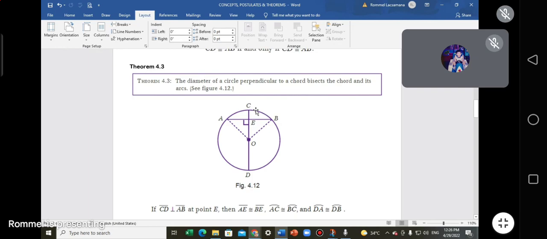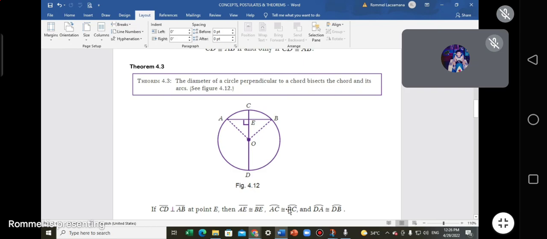This one is but an arc. This one is the very center. They are congruent. That's why it's bisects. And the other arc that is involved, it's DA and then DB. These two are equal. These two are equal, obviously. Illustration is here. Okay, arc DA, arc DB, arc AC congruent to arc BC.